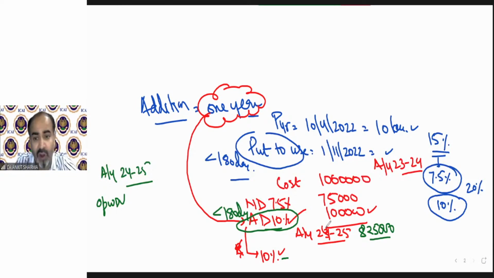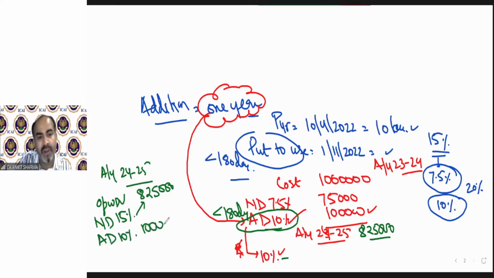So technically, what will happen if we charge depreciation as per the provision? Now my 8,25,000 will be my opening WDV for next year. And what will happen next year? Next year, normal depreciation will be 15% of this value, and an additional depreciation will be 10%, not for this value, but for the remaining value, that was 1 lakh rupees, which has been claimed last year.